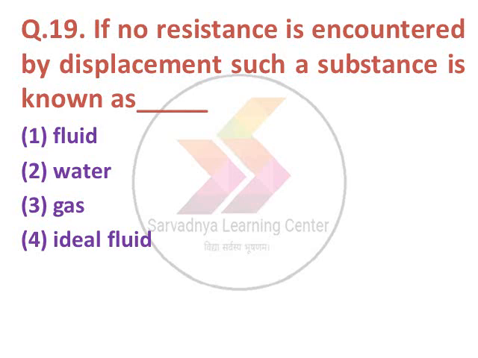Next question. If no resistance is encountered by displacement, such a substance is known as dash. Option 1 fluid, option 2 water, option 3 gas, 4 ideal fluid. The option number 4 is correct, ideal fluid.